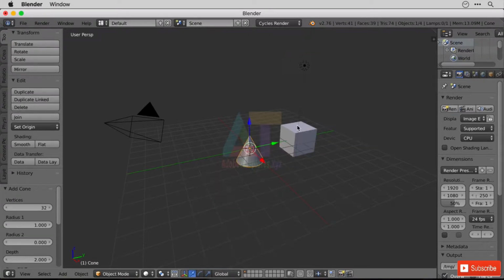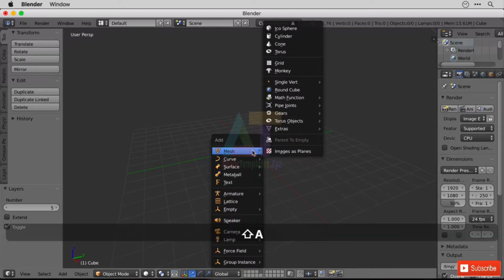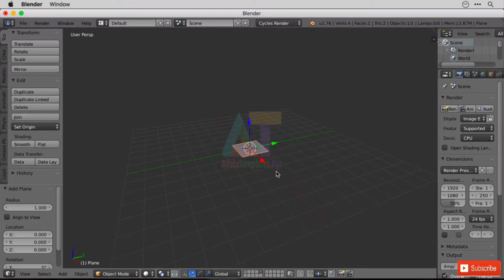Now I'm going to select both of them and put them on layer 5, let's say, so they're just out of the way. Oops, I've just moved to layer 5 rather than moved them to layer 5, but let's work on layer 5 anyway. And that's what you'll probably want to do with most of the objects that you want to use with any particles. Move them to their own separate layer so they're just out of the way, and you can turn them on and off really quickly. Right, I'm going to add a ground plane that we're going to work with.